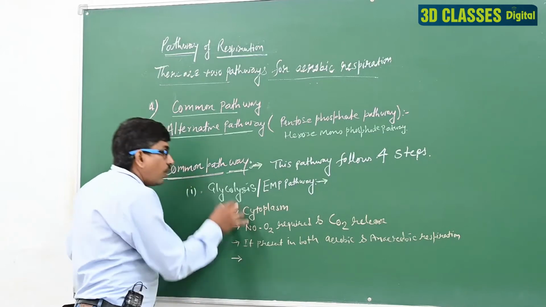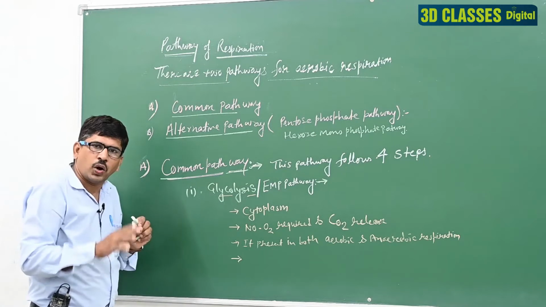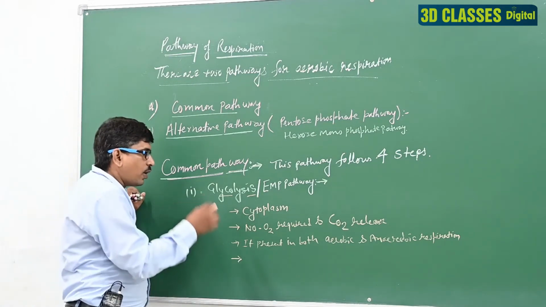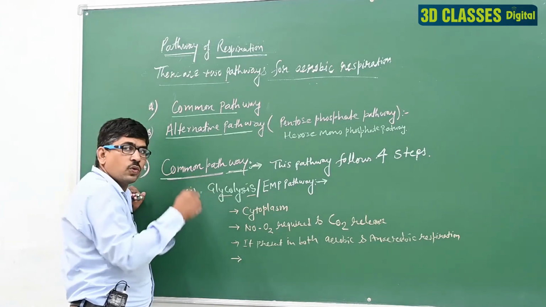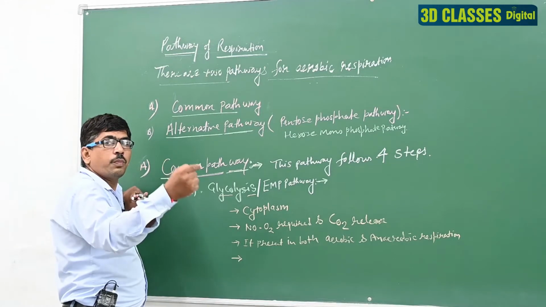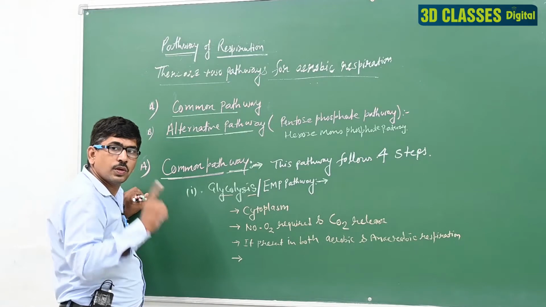Next, what is glycolysis? Glyco and lysis are two words. How do we define it? Glycolysis is a process by which a glucose molecule is broken down to make 2 pyruvic acid molecules. Clear?